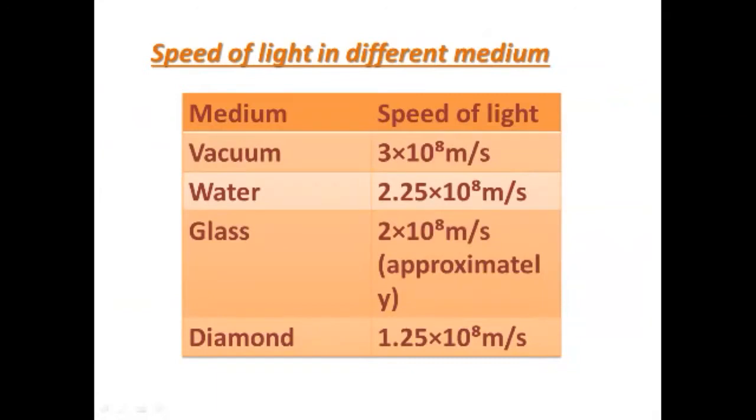In this table, we can see that the speed of light in diamond is smallest and in vacuum is highest. Okay.